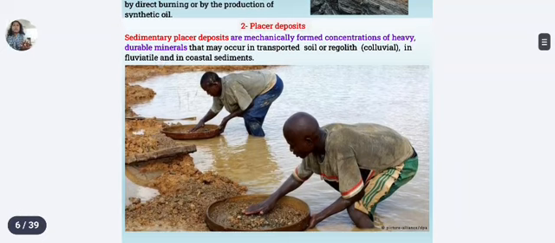Placer deposits are formed by mechanical concentration of heavy minerals during weathering and transport. Heavy minerals settle because of high density and durability. Important placer minerals are gold, platinum, cassiterite, rutile, zircon, monazite, diamonds. They occur in river beds and coastal zones. In this picture, you can see they are collecting different types of rocks and deposits from the river, because they occur in river beds, coastal zones and slopes. Through this you can understand.